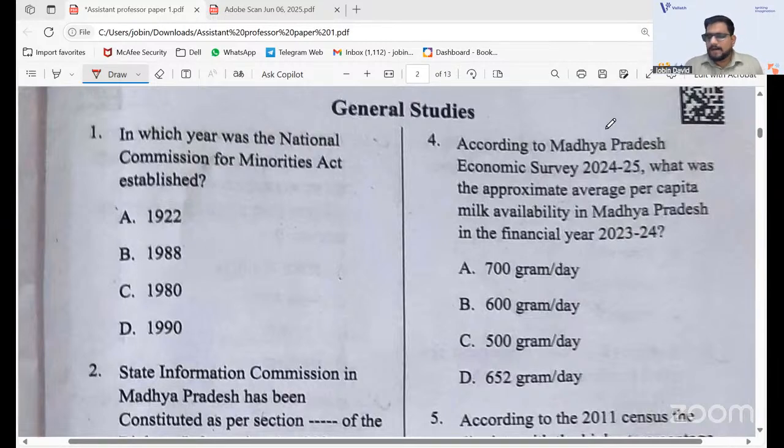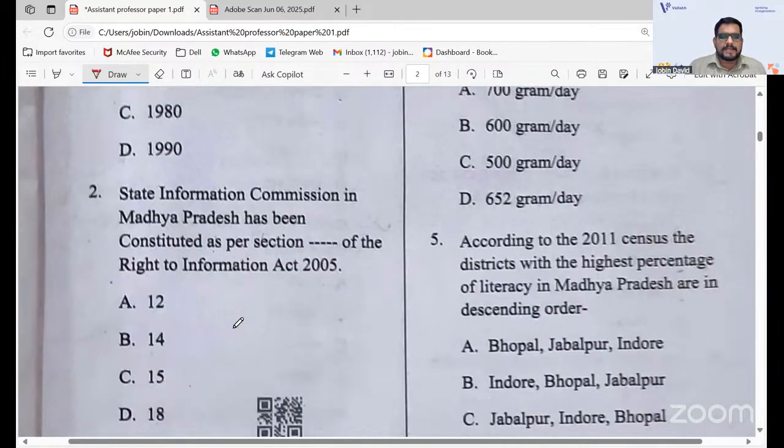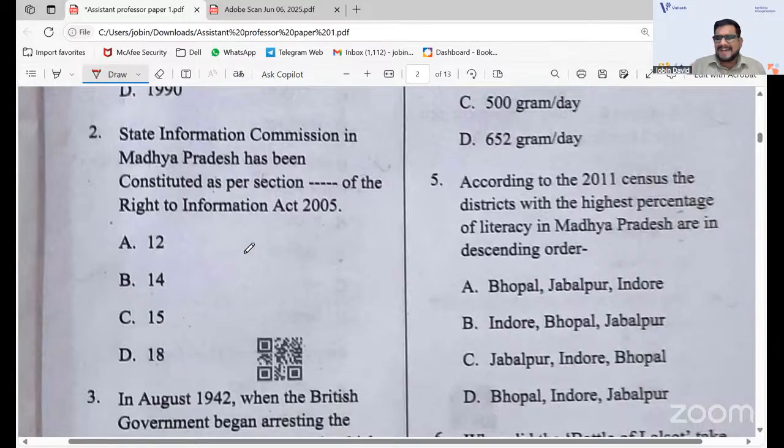Here, first question: in which year was the National Commission for Minorities Act established? The correct option will be A, 1992. Going to the next question: the State Information Commission in Madhya Pradesh has been constituted as per section dash of the Right to Information Act 2005. So, the RTI Act 2005. The answer will be C here, 15.